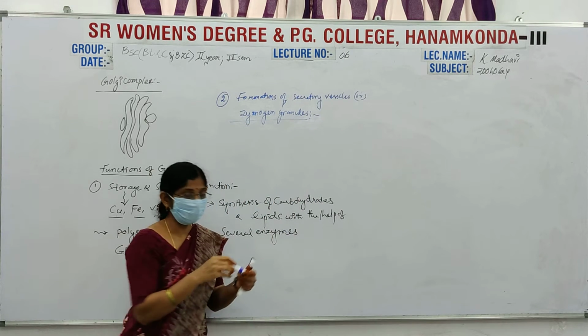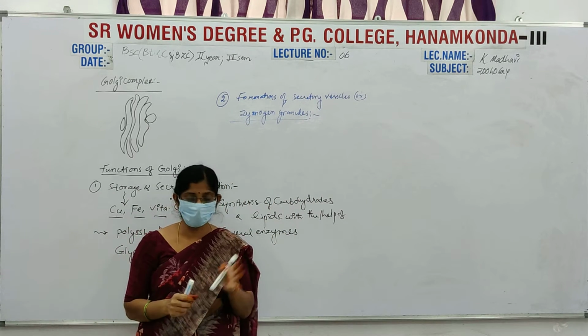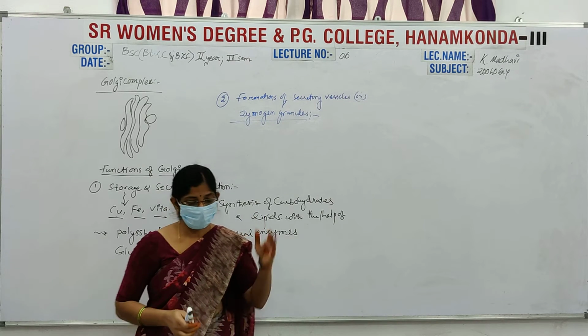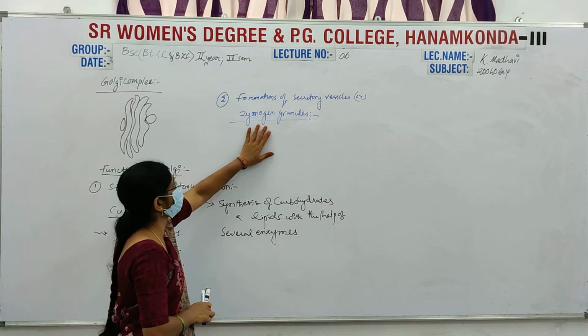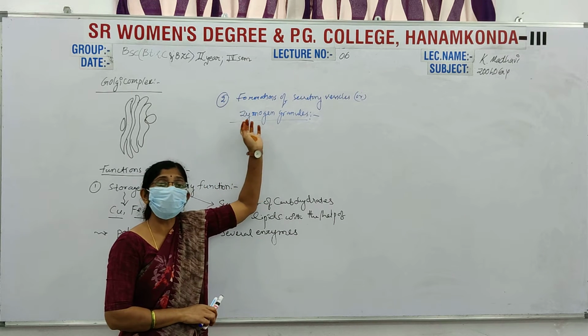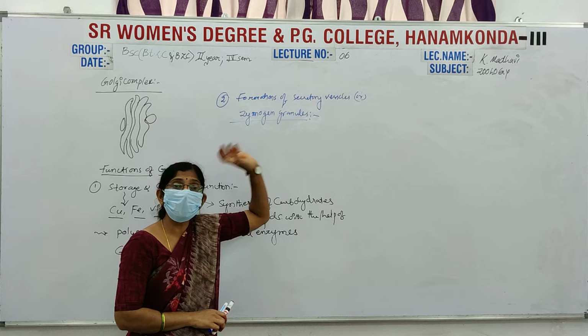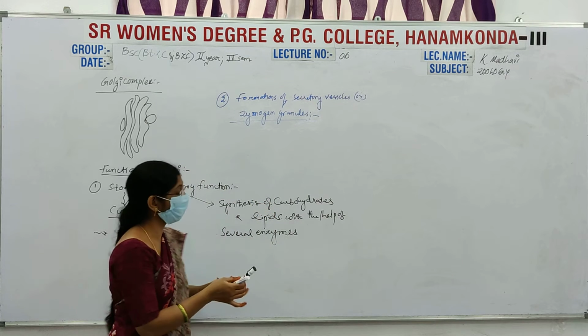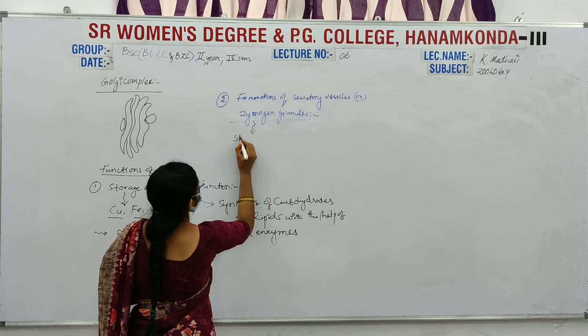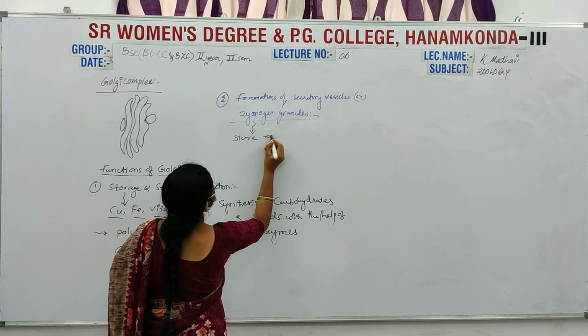These zymogen granules are the structure of enzymes. Their main function is storage of enzymes.